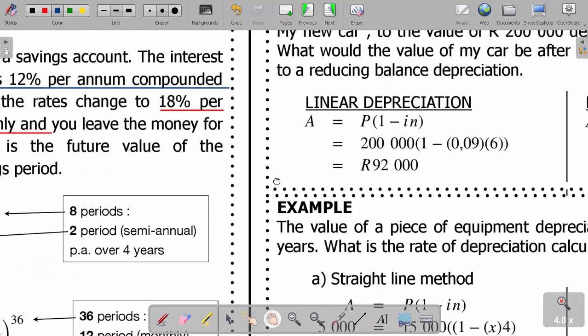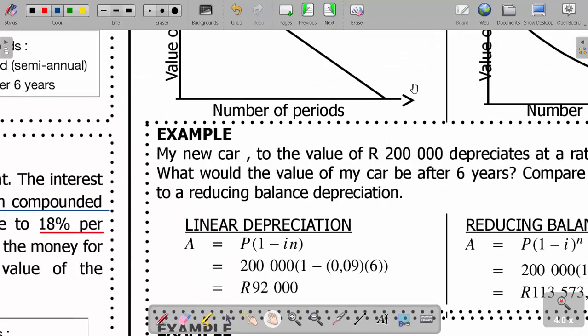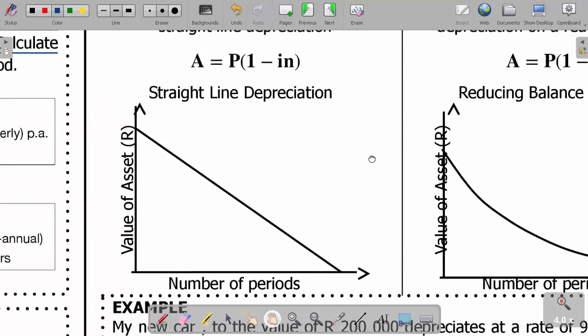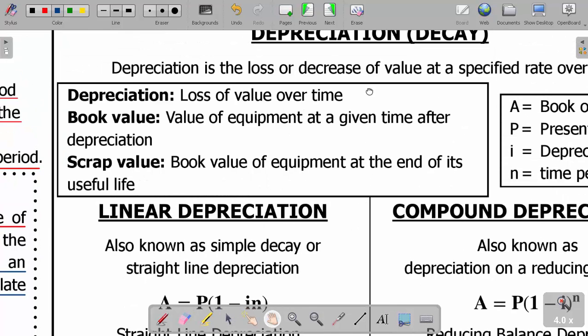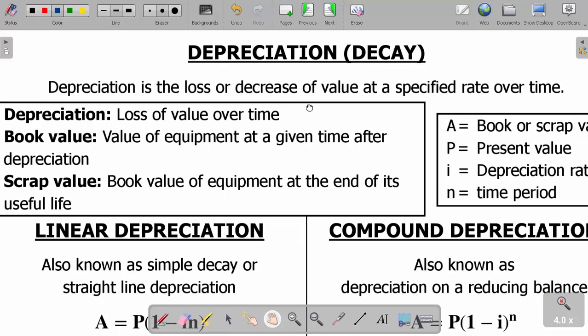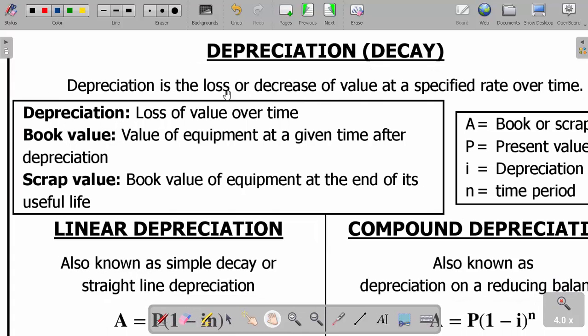Let us look at what we call depreciation. Depreciation is divided into two, and we have some terms to understand here. Depreciation, or decay, is the loss or decrease of value at a specified rate over time. What about book value? The value of equipment at a given time after depreciation. And then the scrap value is the book value of an equipment at the end of its useful life.